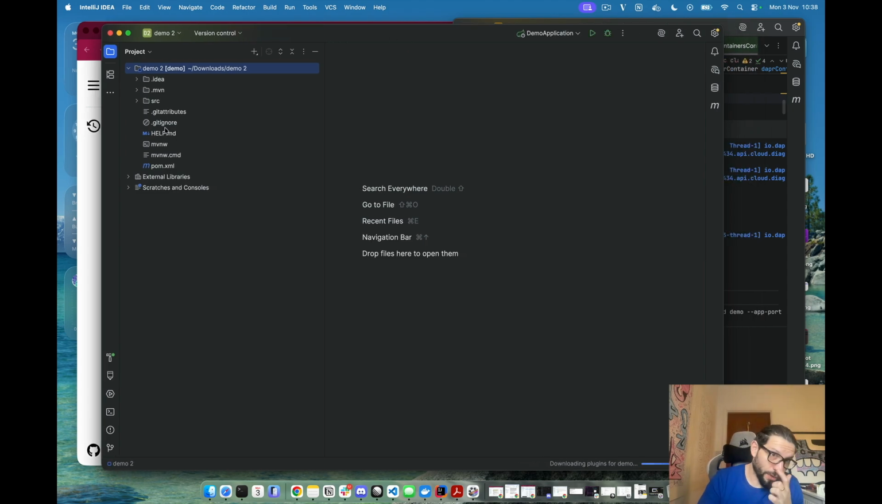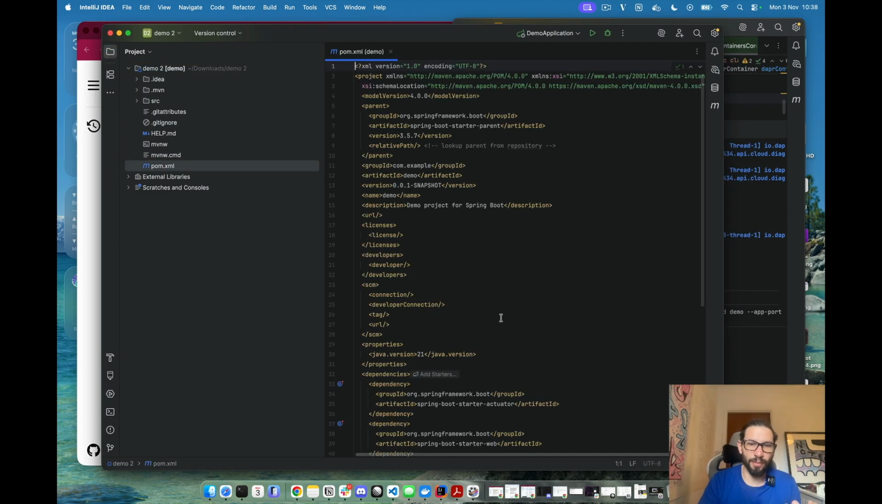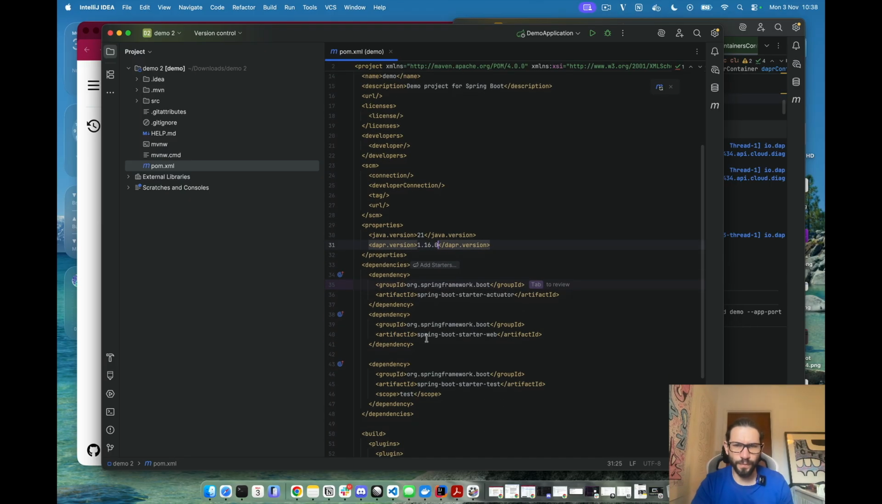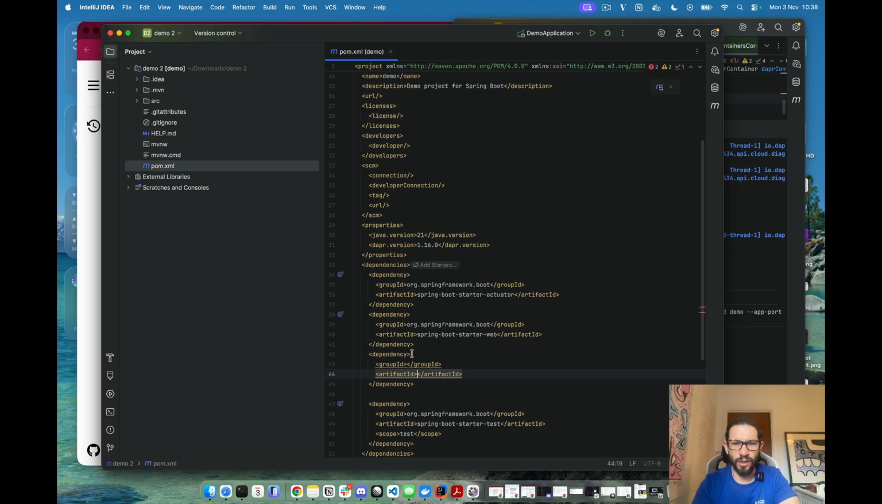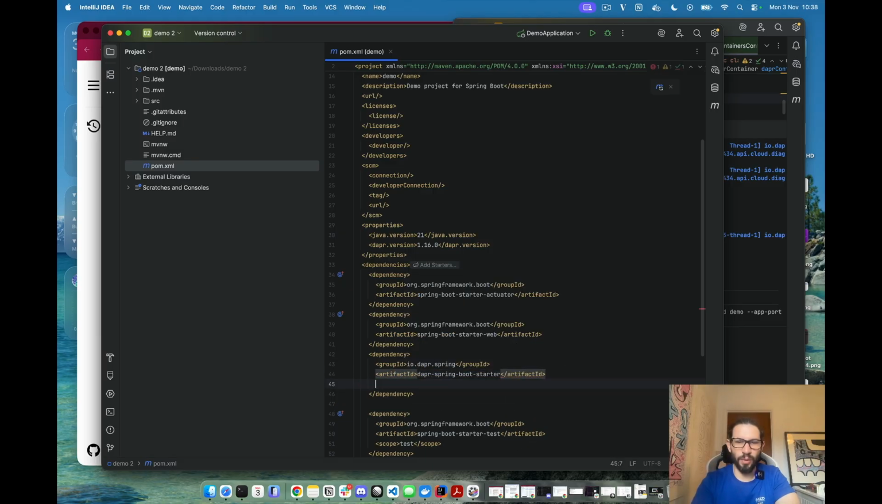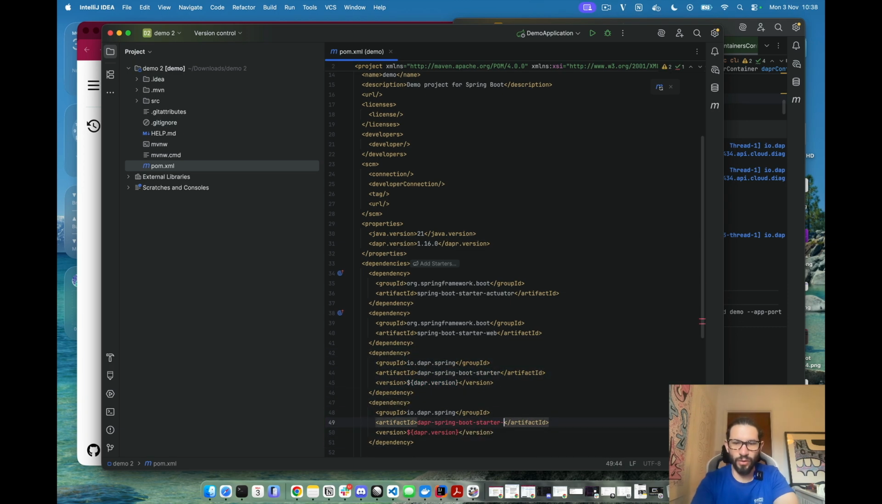Okay, so first of all, the things that we need to do is add the Dapr dependencies that I showed you before. So Dapr version, we will use 1.16.0. And then we will create a new dependency, which is basically io.dapr.spring, and then dapr-spring-boot-starter, right? And we want to use this version that we just defined up there, Dapr version. There you go. Now the same thing we do for the test dependencies. As I mentioned before, this brings the TestContainers integration, and we need to mark this one as scope test, right?